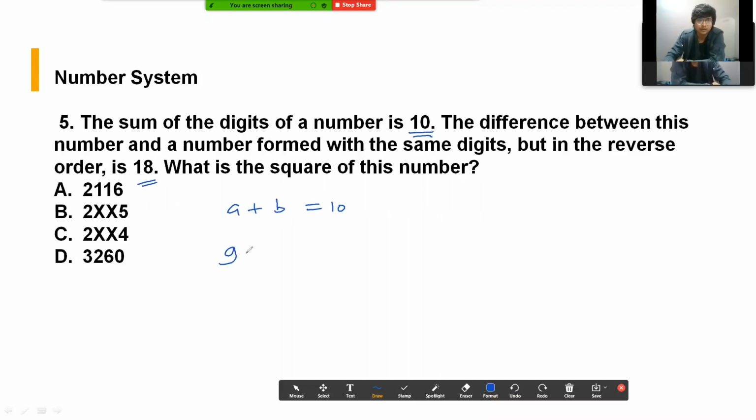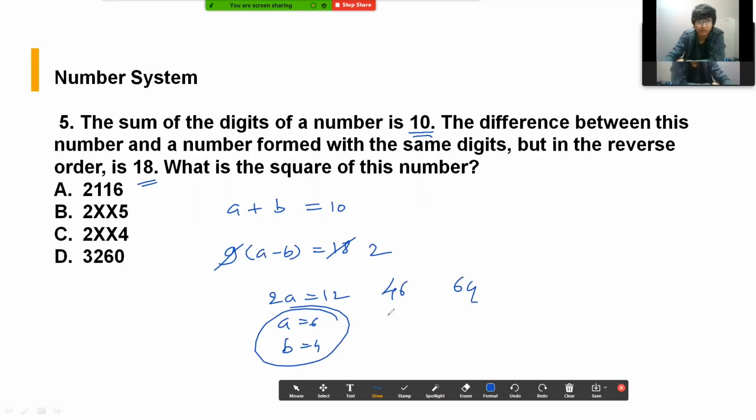So you can directly write 9(a minus b) should be 18. That gives you a minus b as 2. So if you solve this, you will get 2a is equal to 12, that is a is equal to 6. If a is equal to 6, then b will be equal to 4. These are your numbers. So the number formed will be 46 or 64. We don't know the order.